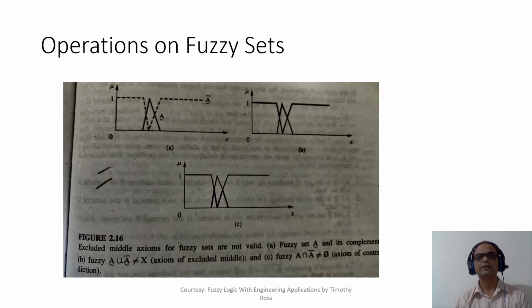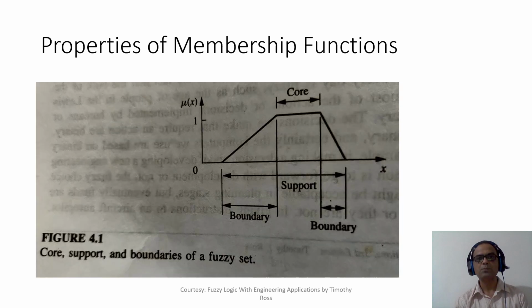Dotted line shows A bar. So what would be the union? Union would be this shaded portion W, and intersection would be this darkened portion M. Okay, so that would be the intersection. So you can see here clearly it is not X, the universe. Here also it is not phi, right? Because we have got some non-zero membership values.